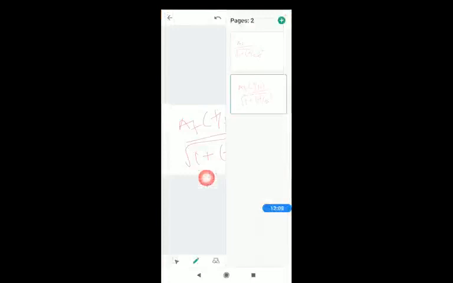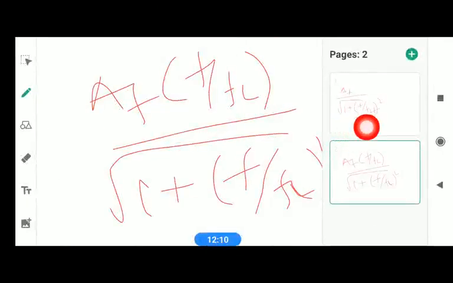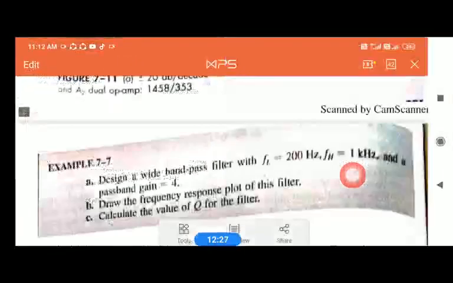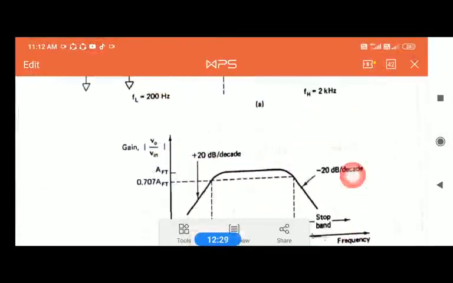Understood? You get this equation by multiplying these two, the gain for the low pass filter and the gain for the high pass filter. Here you can see the gain AF, here also AF. Together they will be the AF total, so AF into AF we indicate here as AFT.